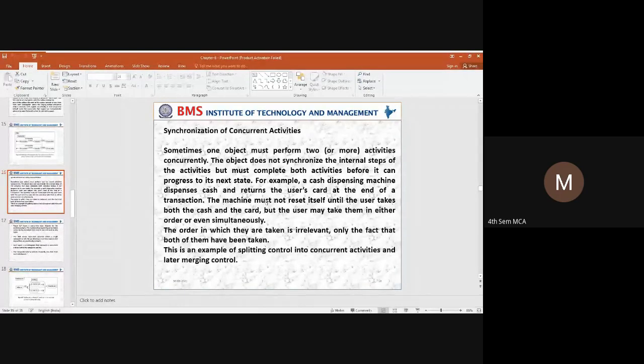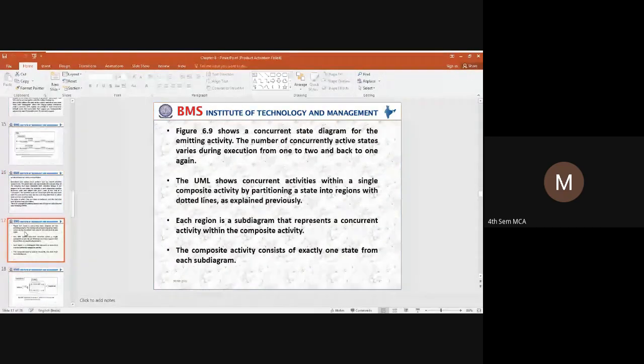Or else the cash will come out, and once the cash comes out, immediately the card will come out of the machine. So that is another case that we can represent. When we are representing the concurrent state diagram, how do we represent this? We need to partition, as I have shown you in the previous rubber example, where we use dotted lines.